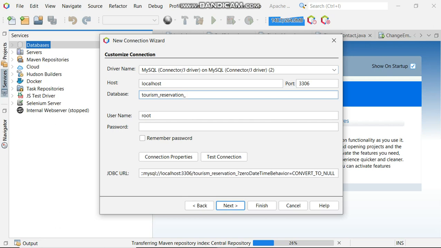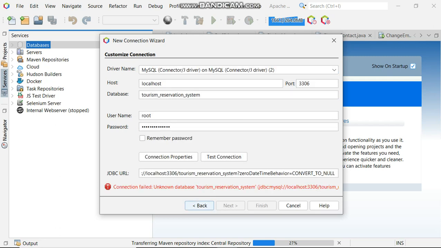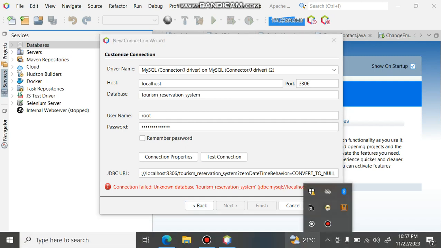Reservation system. Then you put a password. If you don't have one, you can just proceed. I will say password. So you test the connection to check whether our connection is compatible. Then they are telling us that our database is not available at the localhost, so we check whether it is the available database.